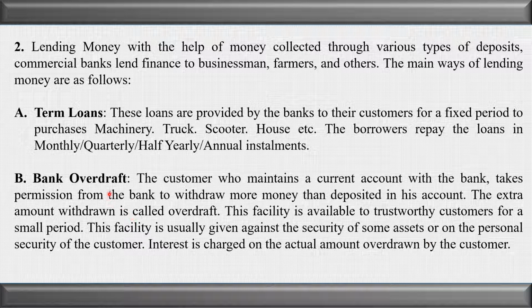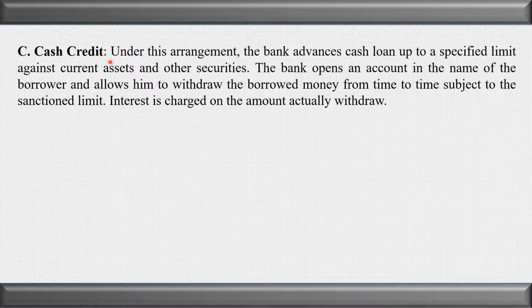So under the overdraft, the money which you have overwithdrawn, and the time period the customer is holding that money, on that money he has to pay the interest. The next is cash credit. Under this arrangement, the bank advances a cash loan up to a specified limit against current assets and other securities. Mostly the saving account holder avails this cash credit facility.